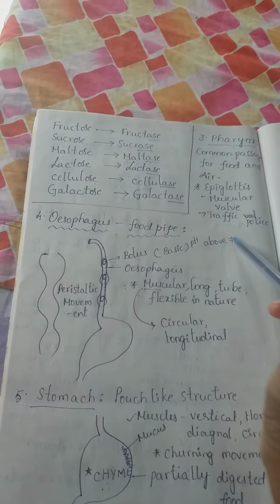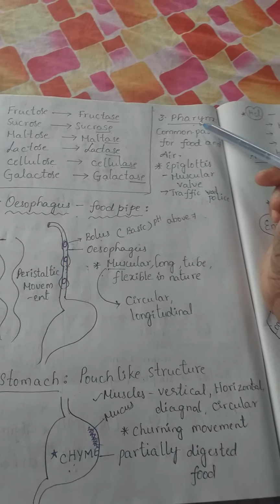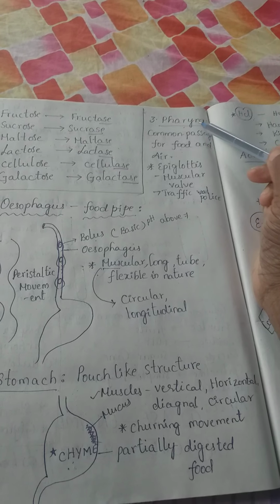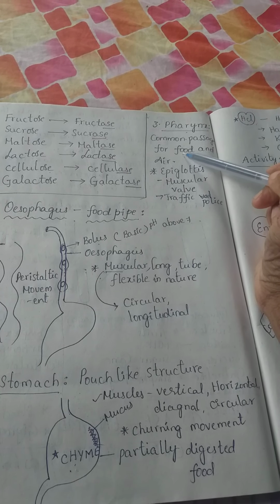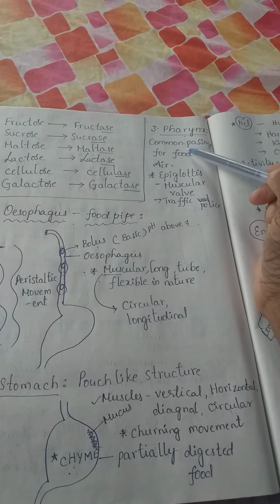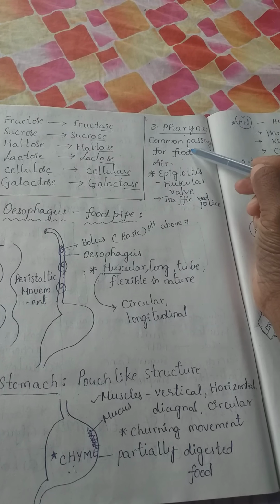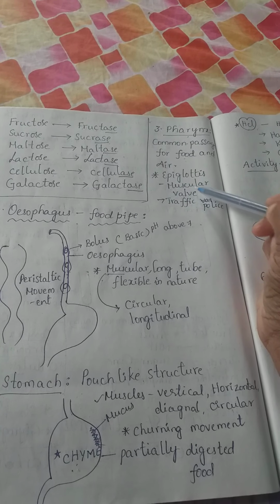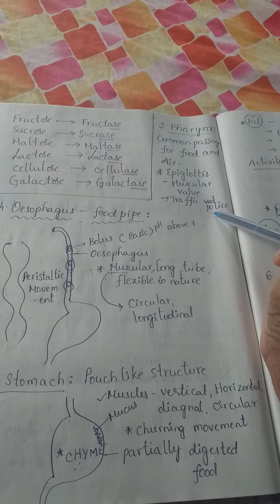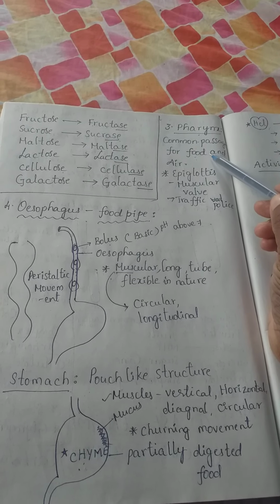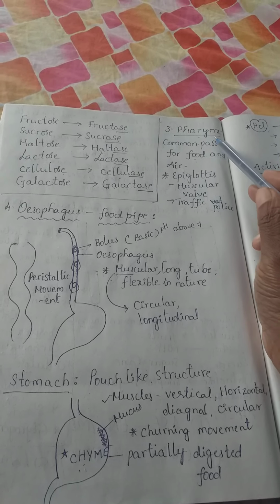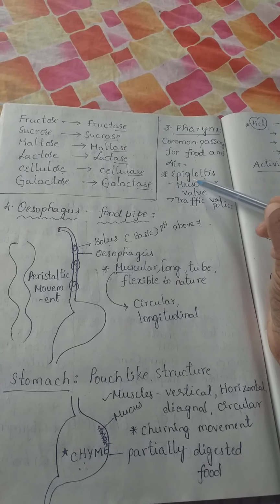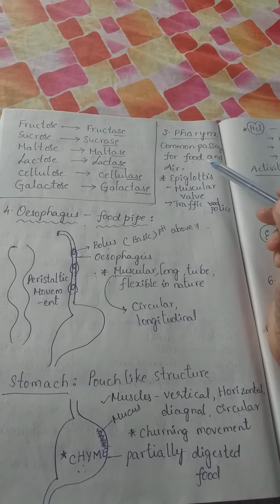Okay, next, the third part of the digestive system is the pharynx. It is a common passage for food and air. So it possesses a muscular valve called the epiglottis, which acts like a traffic police. Whenever food and air enter the pharynx, this epiglottis valve separates the food and air.